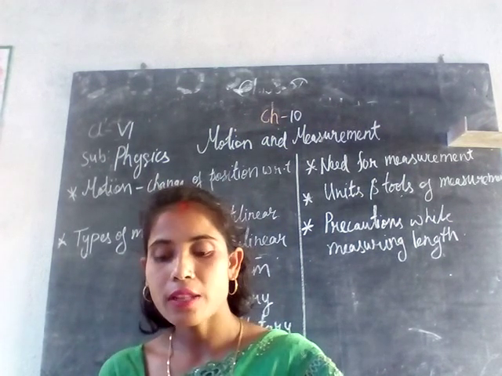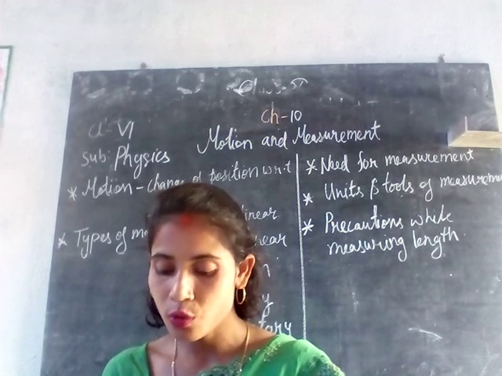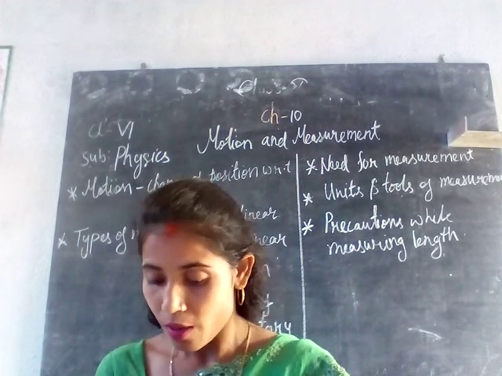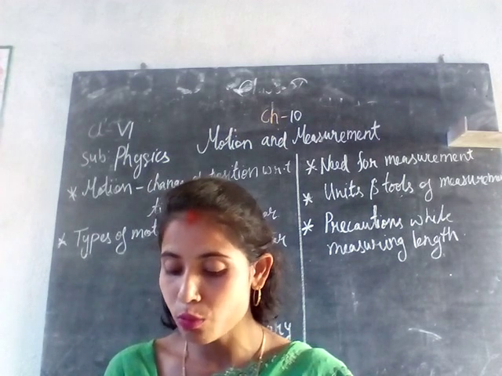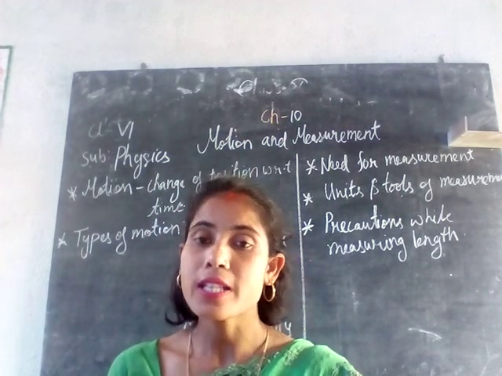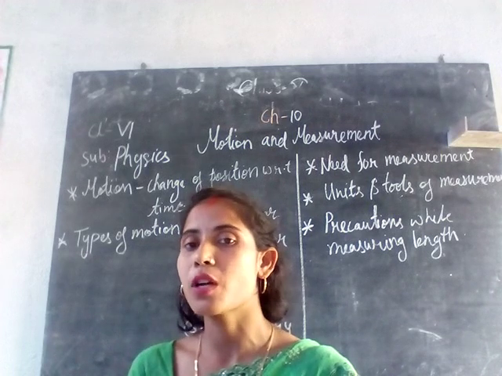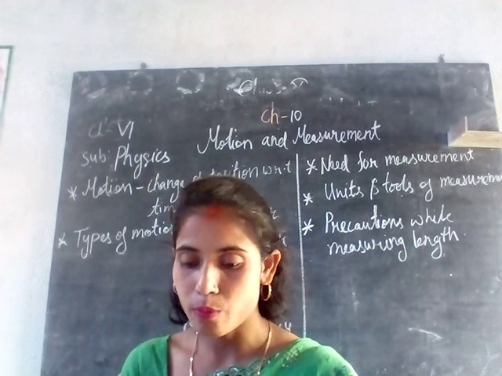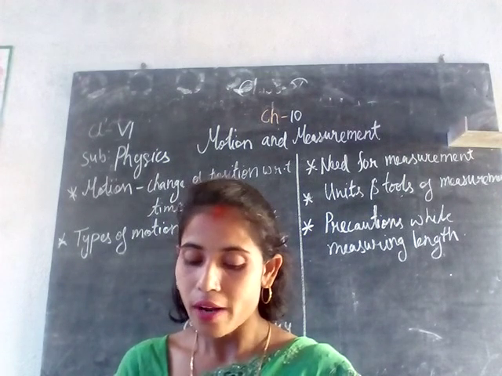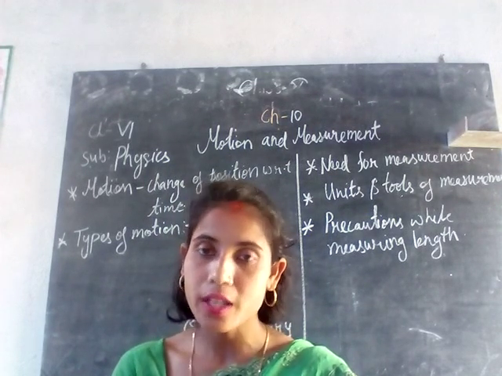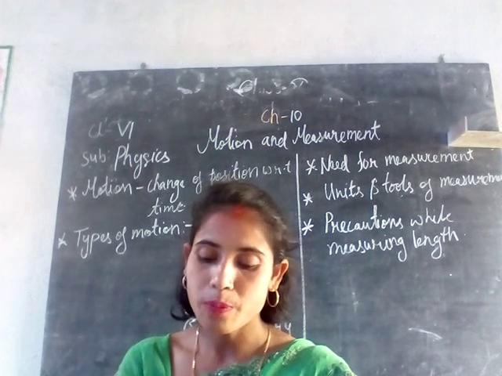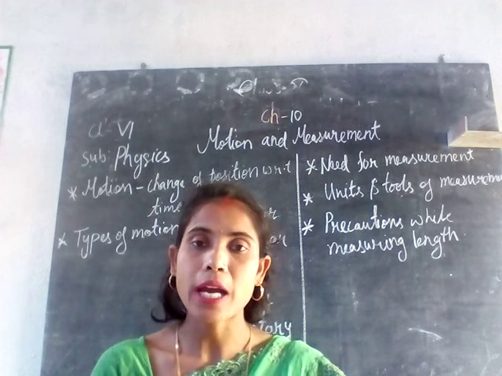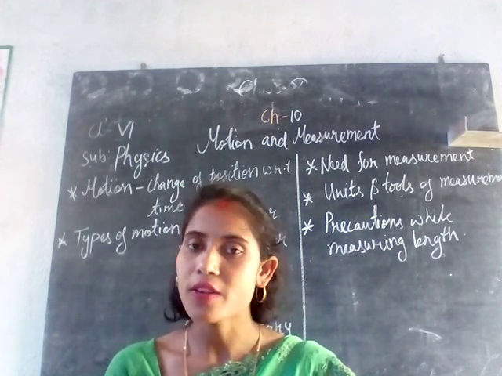Even while measuring the diameter of a ball, the ball should be carefully held between wooden blocks, and we should ensure the wooden blocks are smooth and vertically placed. So these are some of the precautions we should take while measuring the length of a rectangular block or the diameter of a ball or anything you measure. There should be a correct measurement for that. The various types of precautions are given in detail in your book. You go through the book and even watch the video so that you will have a clear concept.